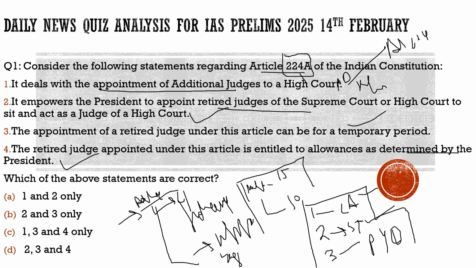So with respect to this question, what are the correct statements? Correct statements are statement 2, statement 3 and statement 4, and from the code given below, the correct code would be option D. With this, I hope you have understood the question as well as the background of this question. With this, let's move to another question and see what we have brought there.